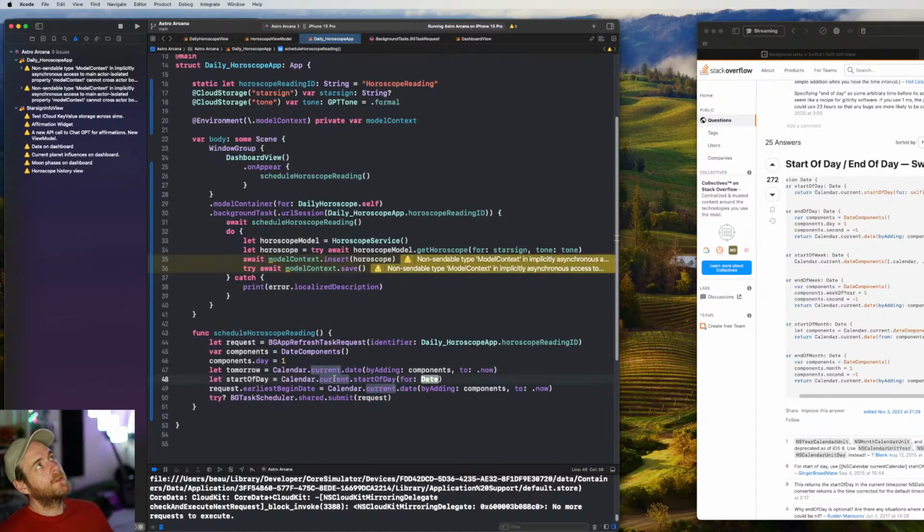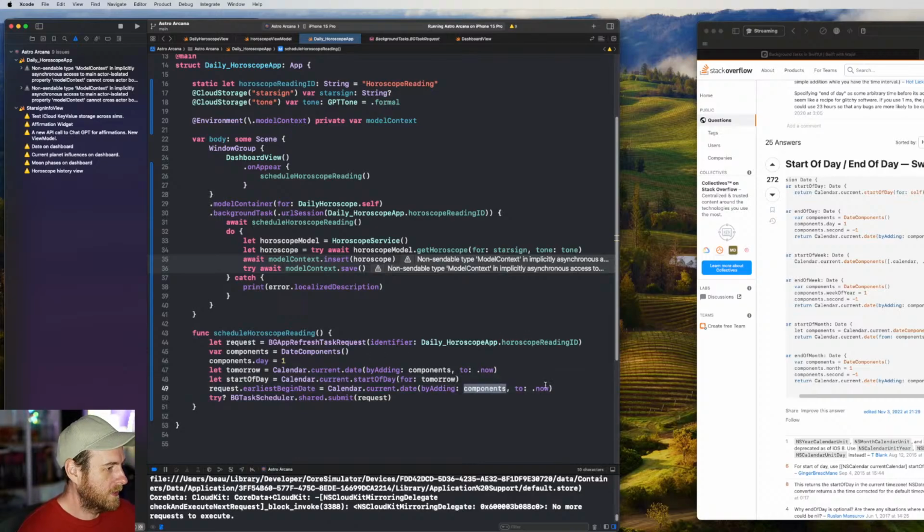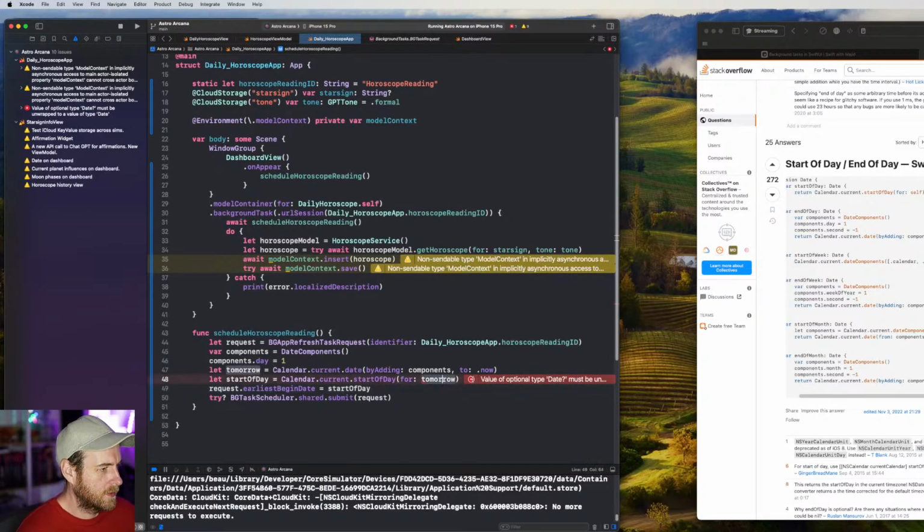I guess the other thing we could do, which would be incorrect, is get the current time now and then add 24 hours to it and then get the start of day for that. Because if there's a change in daylight savings and stuff, where a day loses an hour or gains an hour, you may end up being on the same day or a day after what you planned to be on. So let's go tomorrow. And then we just pass through start of day. Okay, so date.